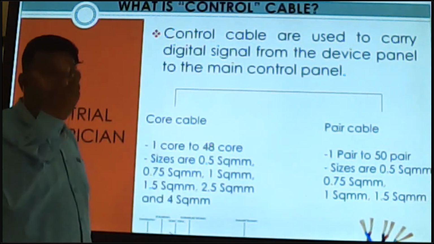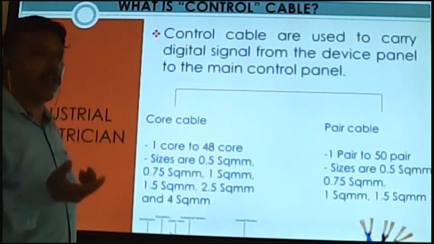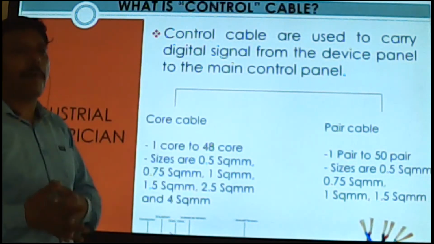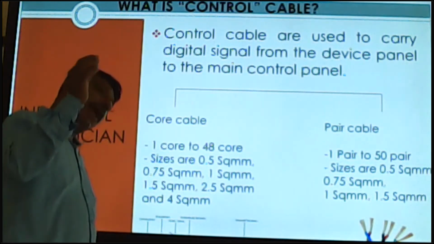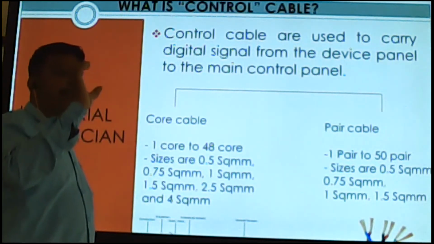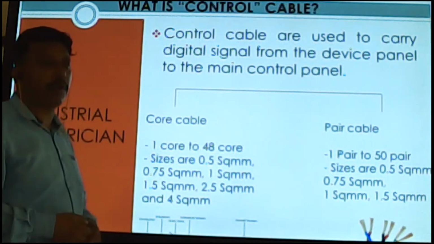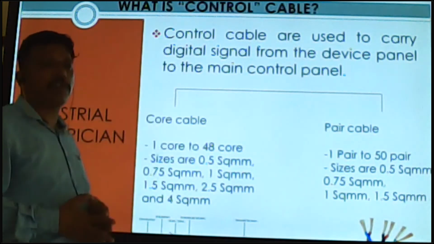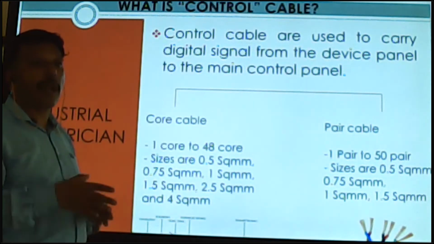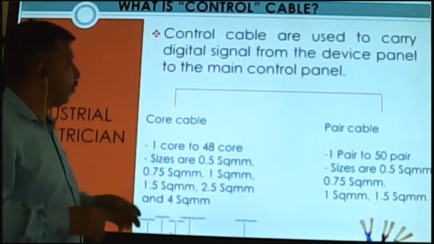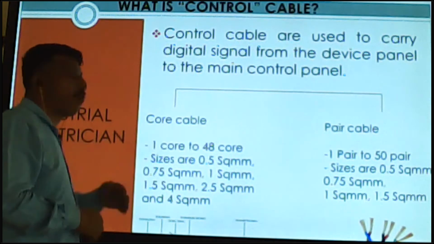We can see with our eyes only the color code in phase power cable, but in control cable there are so many cables coming, bundles of cables. 48 core is coming and 50 pair is coming. That time we can see the number of the pair, number of the core.